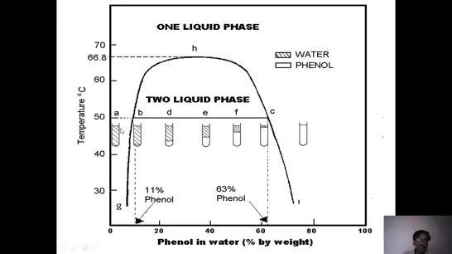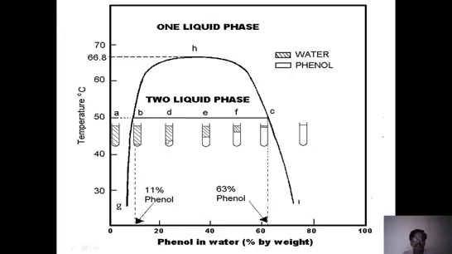So this is a single phase, up to 11% at 50 degrees centigrade. We are talking about 50 degrees centigrade. Up to 11% of phenol you find a single phase, that is completely miscible. After 11% we find two phases, that means we see water and phenol separately. And it keeps on going. If you go on adding, then the different compositions find different layers.